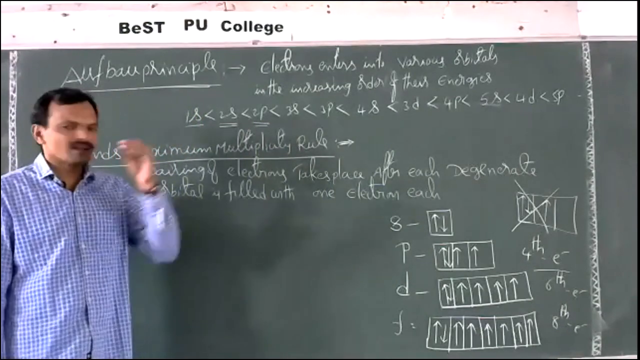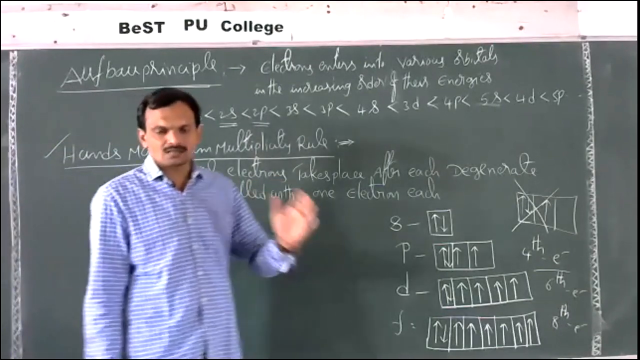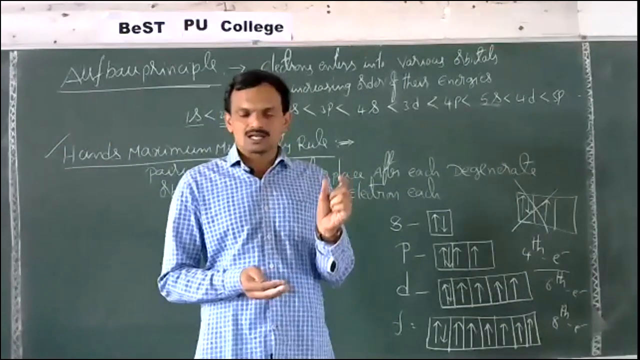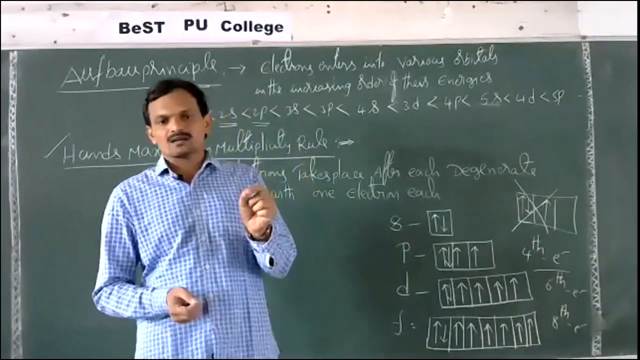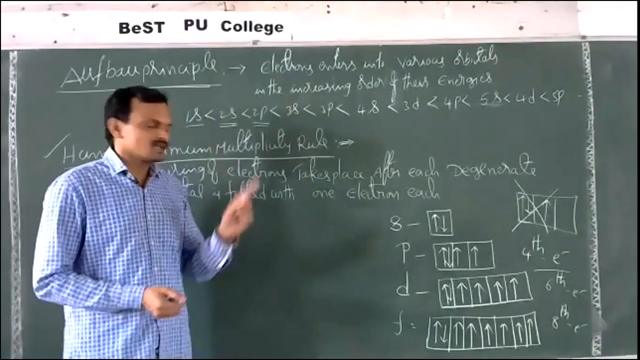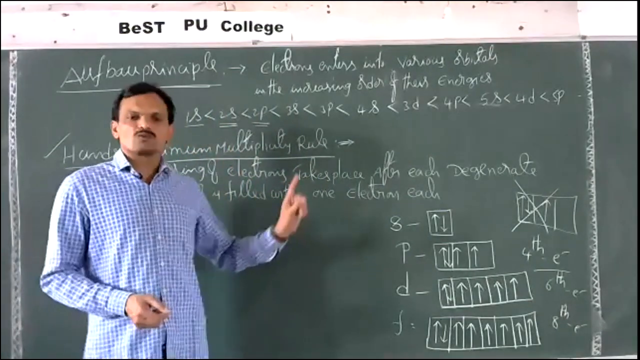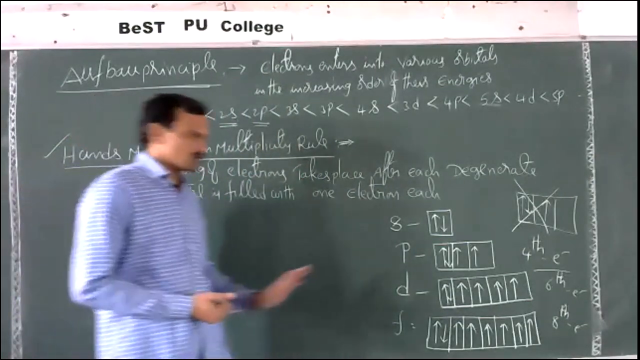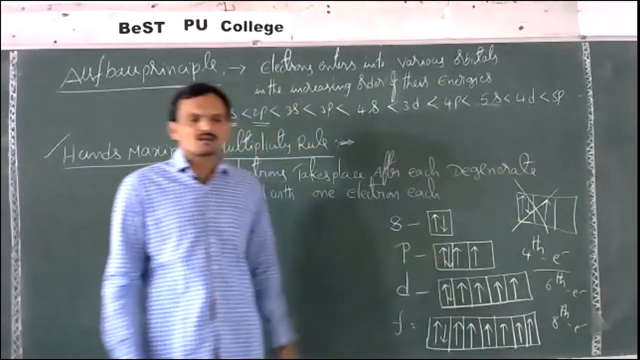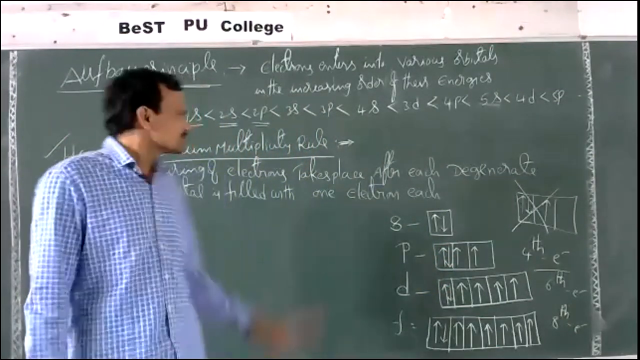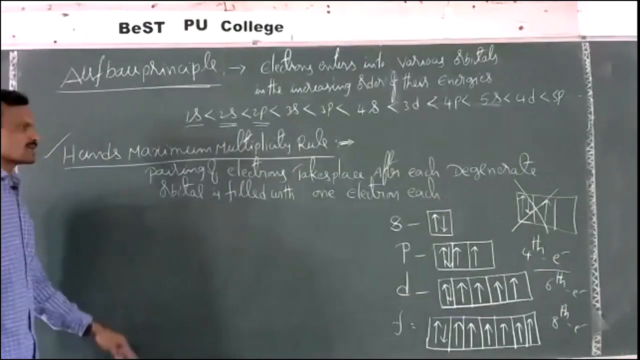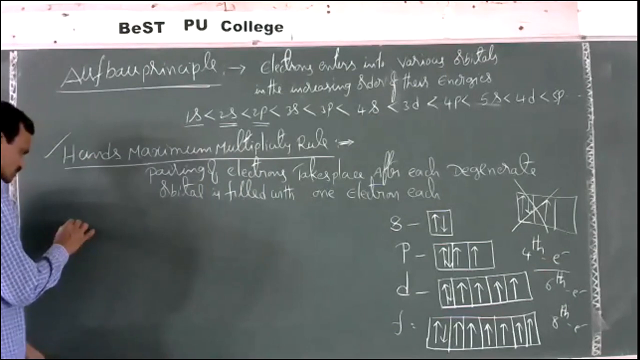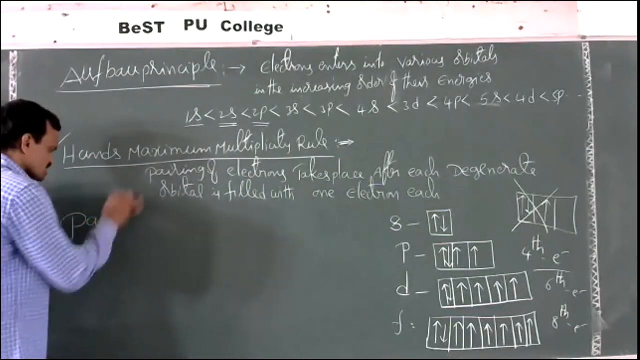So while filling electrons in a set of degenerate orbitals, the pairing of electrons starts after each orbital is filled with 1 electron each. Without filling each orbital with 1 electron, the pairing of electrons cannot take place. This is called Hund's maximum multiplicity rule. Second rule. And third rule, Pauli's principle.